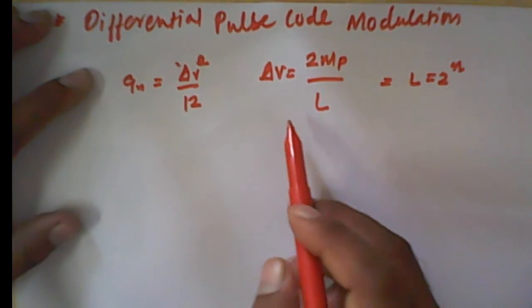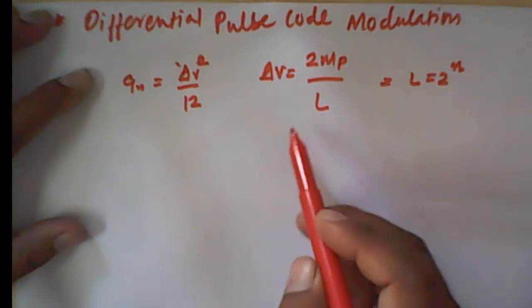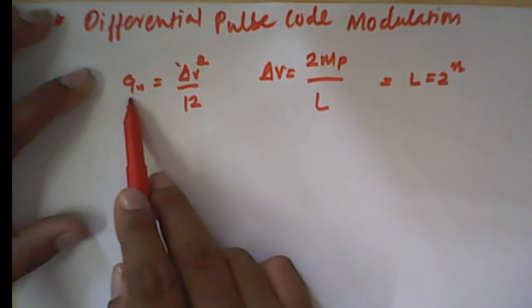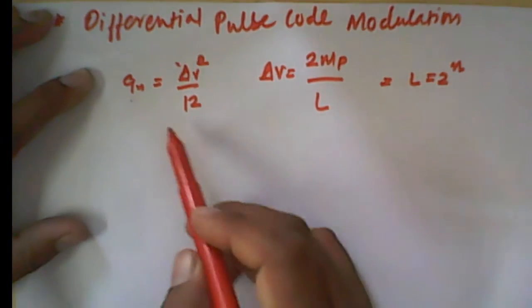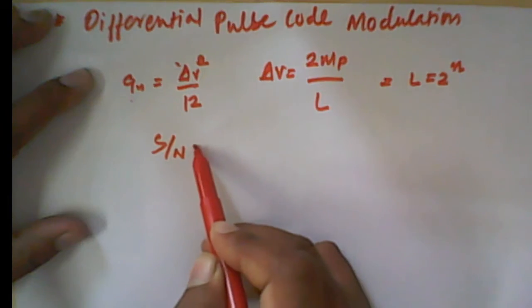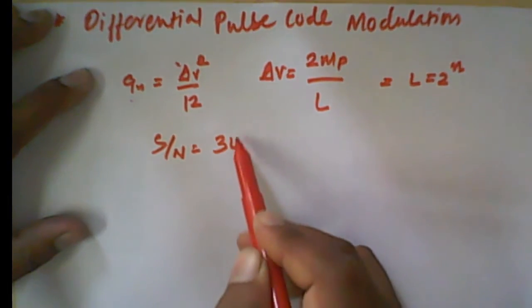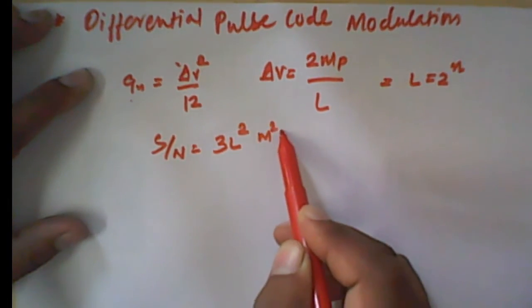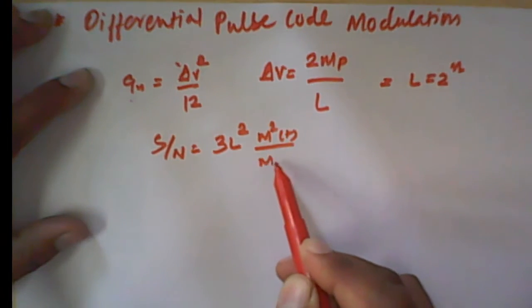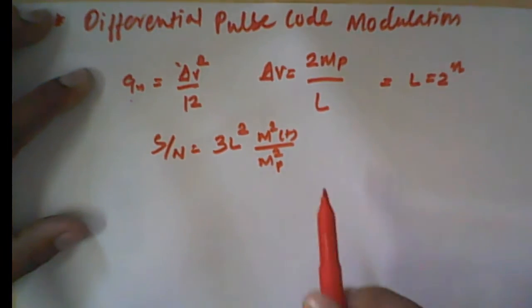From the analysis we have seen that with quantization noise, the signal to noise ratio is 3L square m square t divided by mp square.